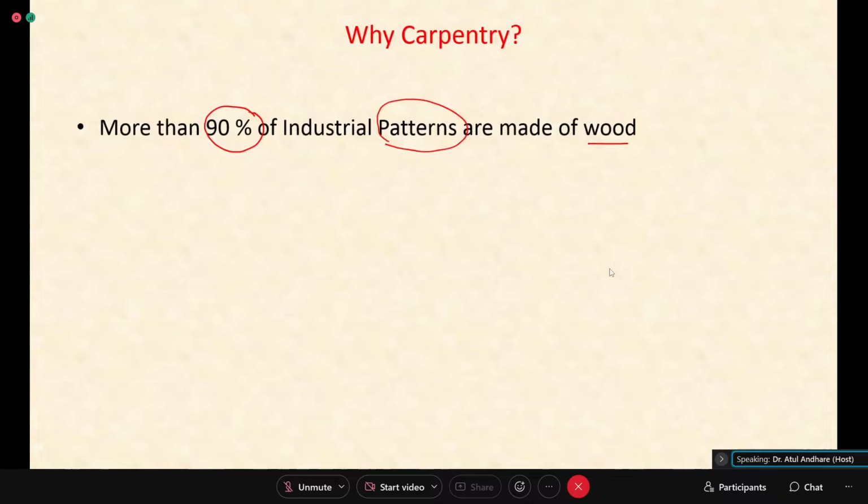So we have to process wood, and that's why we are interested in woodworking or carpentry work. Apart from that, you have furniture, windows, doors, frames, and other things which are made out of wood. So from the engineering perspective, we are interested in doing this woodwork from the point of view of manufacturing something.